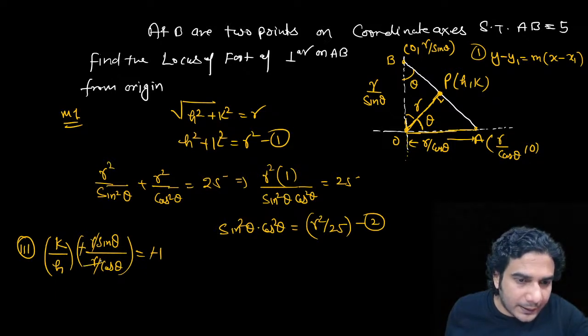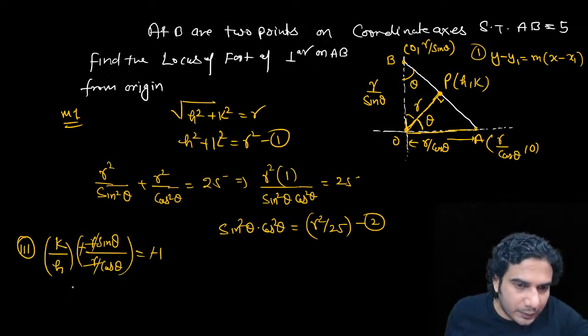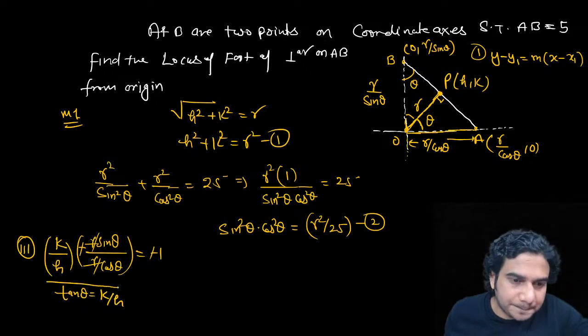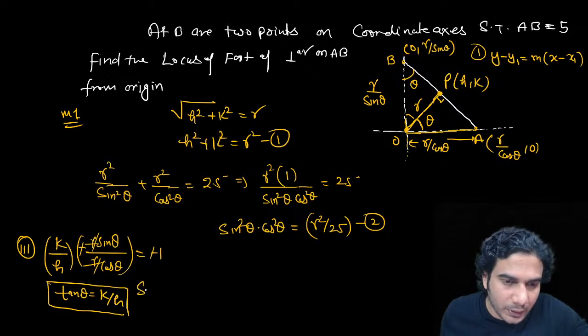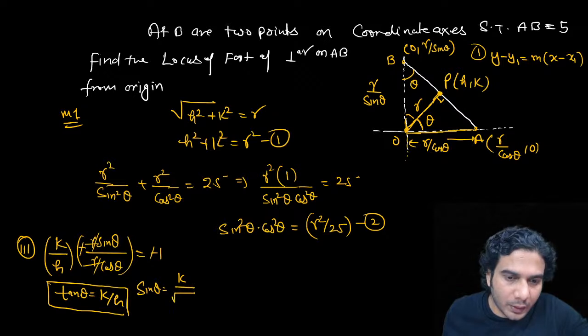R and R will get cancelled. So tan theta is equal to k upon h. So from this equation we'll get tan theta. And if we are getting tan theta, then we can write sin theta and cos theta also. Sin theta is going to be k upon under root of h square plus k square. And cos theta is going to be h upon under root of h square plus k square.